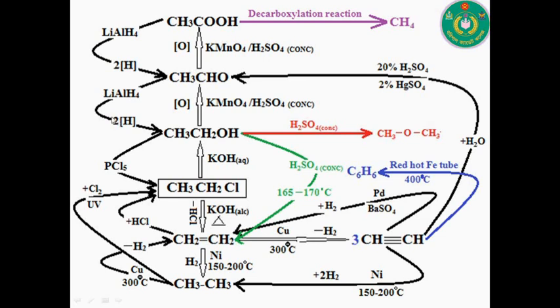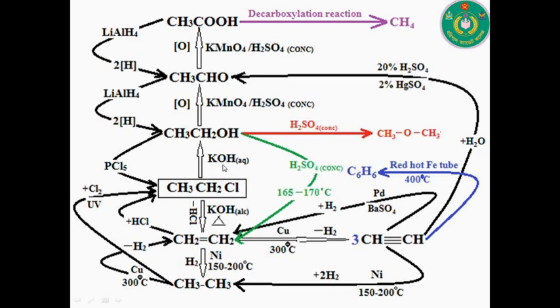And now for the elimination of hydrogen halide, an alcoholic strong base such as potassium hydroxide or sodium hydroxide in alcoholic medium may be used. And for the replacement of halide ion by hydroxide ion, potassium hydroxide or sodium hydroxide in aqueous medium may be used.